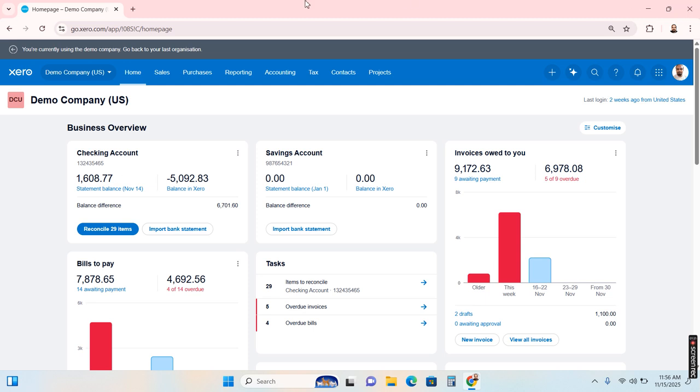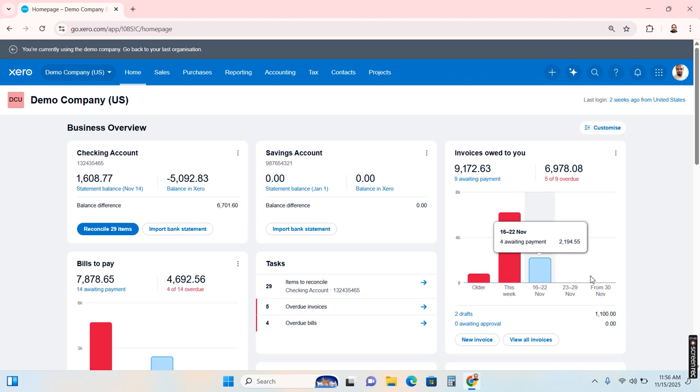Unlike QuickBooks, Xero doesn't have any desktop version. They offer just one cloud-based software. If you compare Xero with QuickBooks, QuickBooks has two versions, cloud-based as well as desktop.